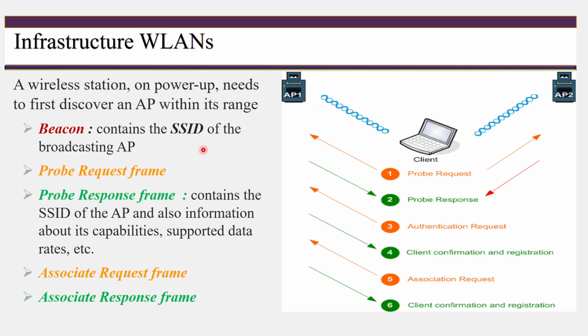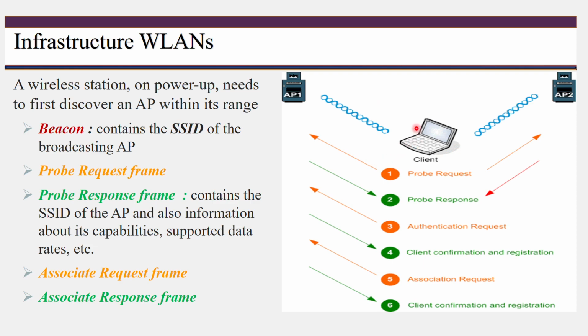The beacon frame contains the service set ID of the AP, and in the same way access point 2 also sends a beacon frame, saying that I am available in your range. Any workstation that wants to communicate can take the help of my access point, that is, my service set ID. With the help of that you can communicate.